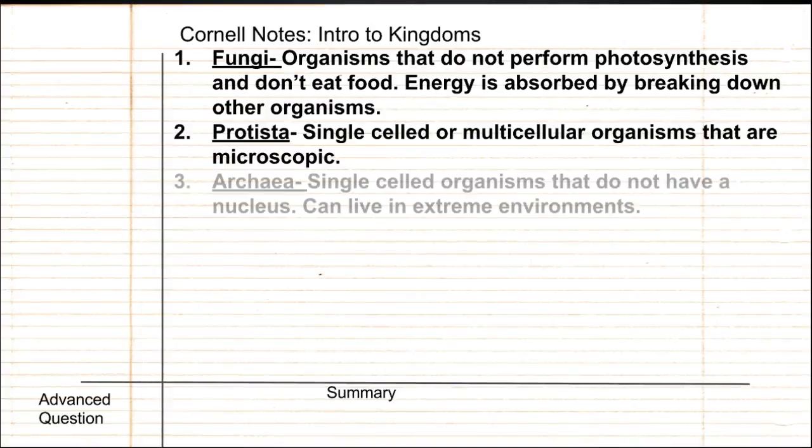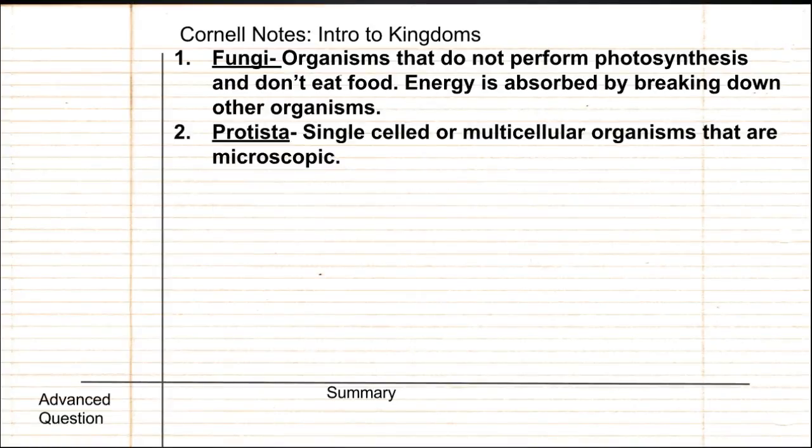For number two, write Protista. The Protista kingdom is made of single-celled or multicellular organisms that are microscopic, so they're usually very small. There's three kingdoms with very small creatures.